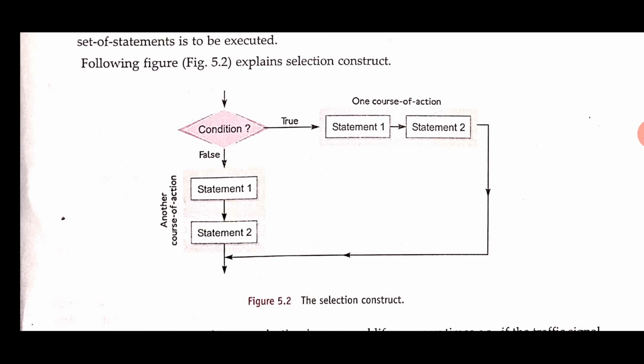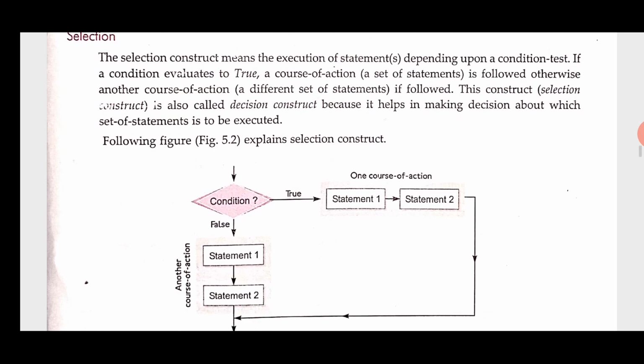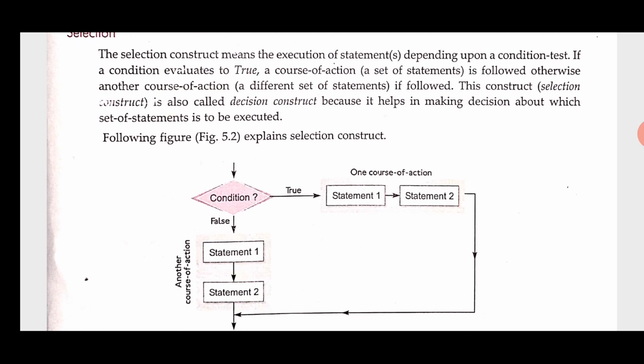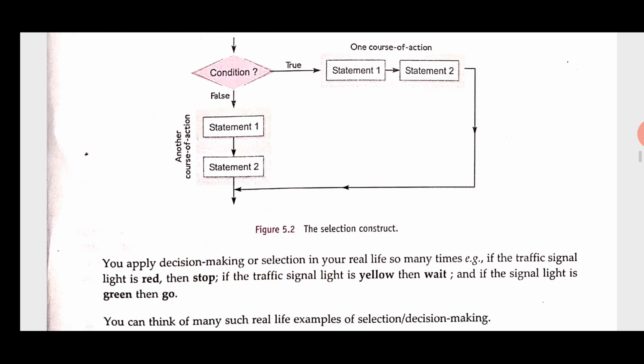If the condition is true, then the true block will execute, one course of action. And if the condition is false, then the false block will execute, meaning the flow will go towards false or towards true. This flow is based upon the condition. Such a statement flow is known as selection statement flow or decision construct, because it helps in making a decision about which set of statements is executed on the basis of a condition.